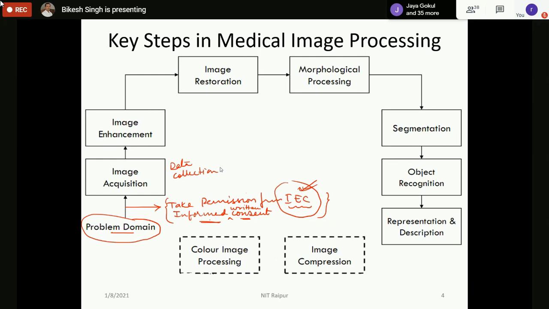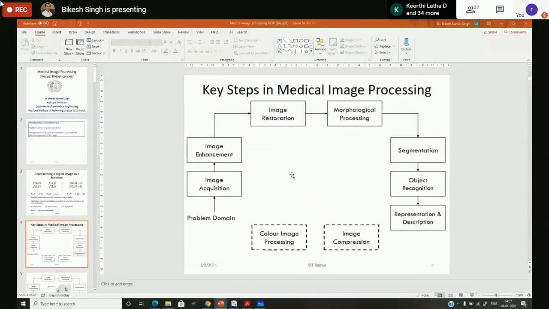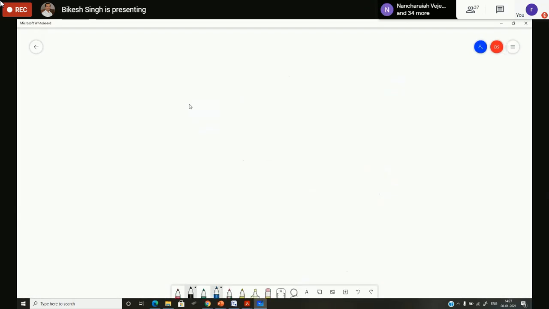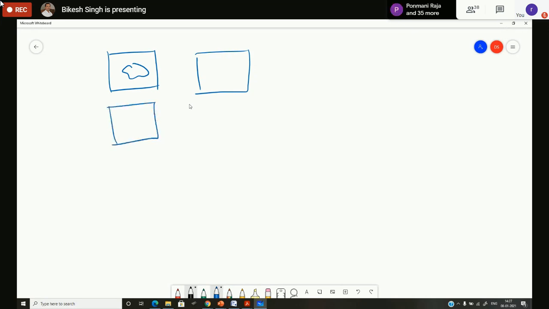Now, what is this labeling? Let me give a simple example. If you want to collect breast cancer data, you will collect some images. Some images will contain tumor, some will not contain tumor, some will contain very simple tumors like this, some images may contain very complex tumors.